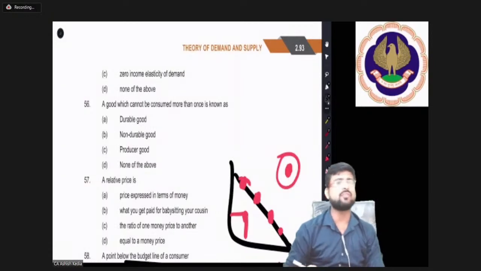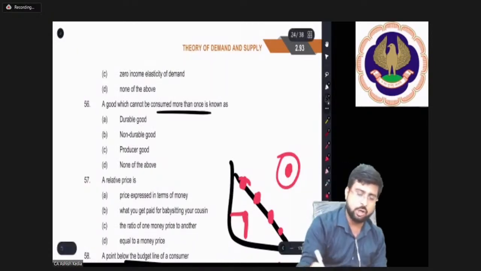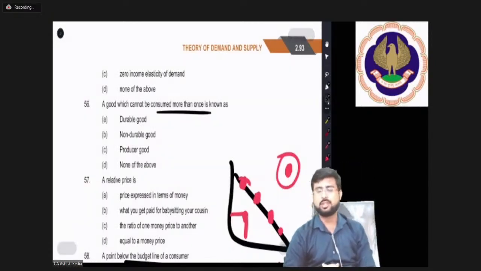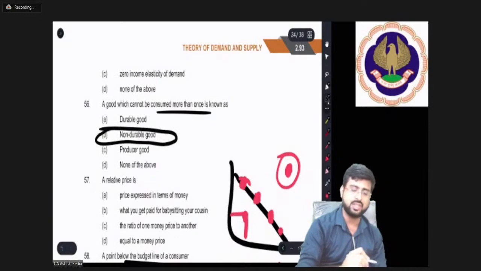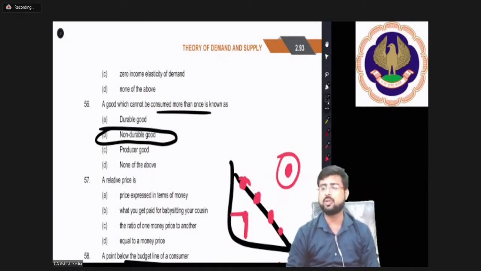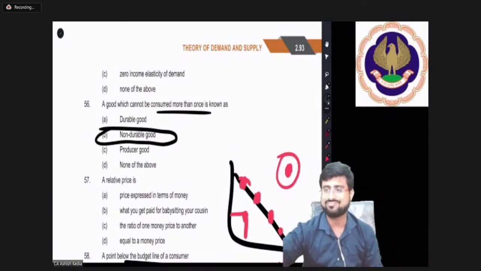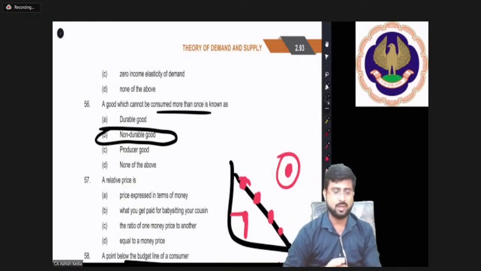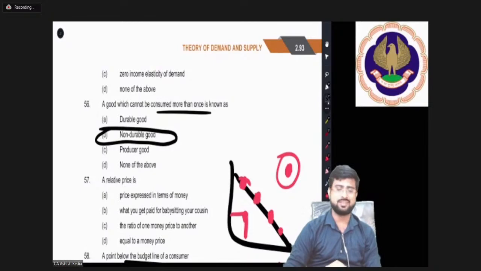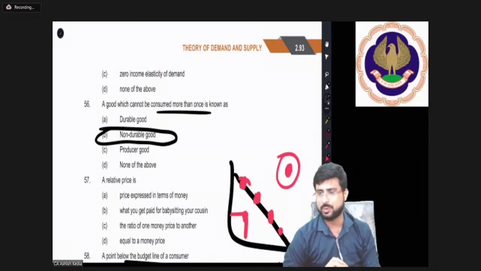This is again from demand. A good which cannot be consumed more than once. Once you have used it, it's gone. Yes, you are absolutely correct, friends. It's called non-durable goods. Durable goods like furniture stay for long. Non-durable goods don't stay for long. Very good.